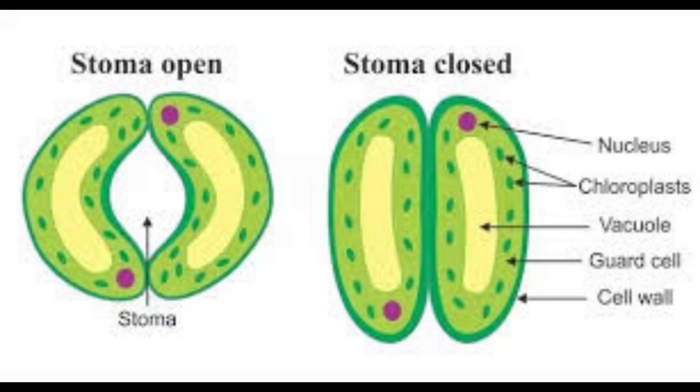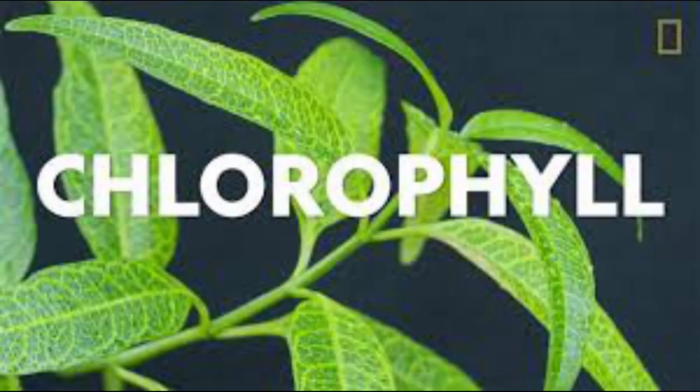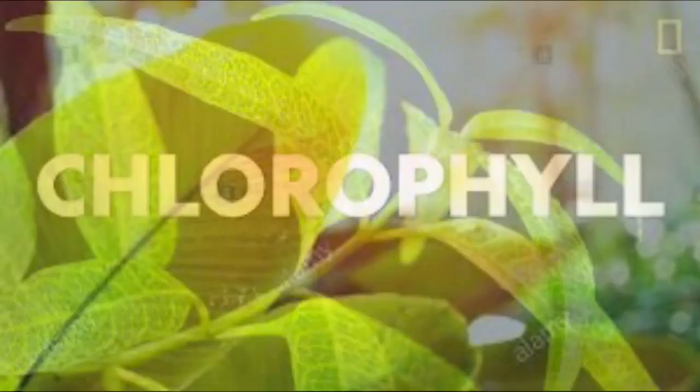Now you must be having a question. Why only leaves can prepare food? Why not other parts of the plant? This is because the leaves contain a special substance called chlorophyll. It is also called the green pigment. So what is the function of chlorophyll? Chlorophyll helps leaves to capture the energy of the sunlight. So this energy is used to synthesize or prepare food from carbon dioxide and water.